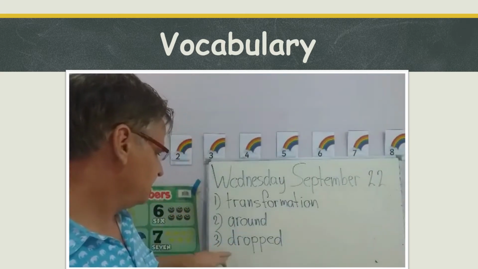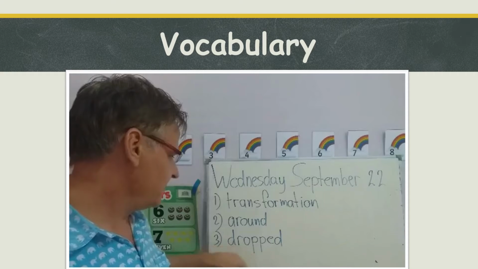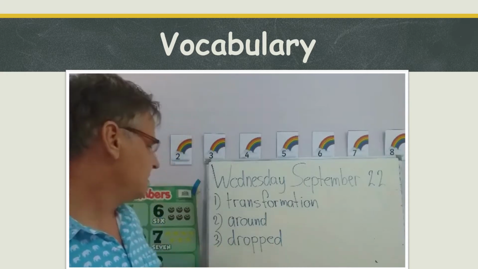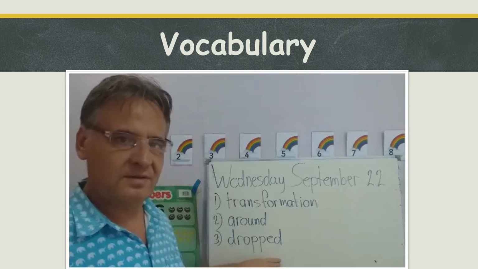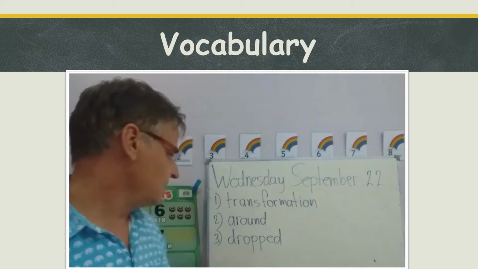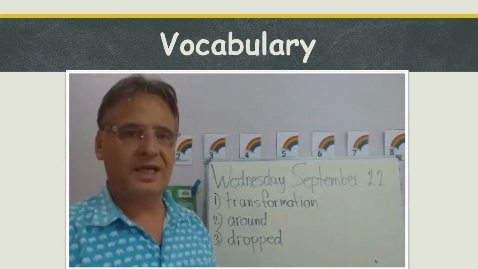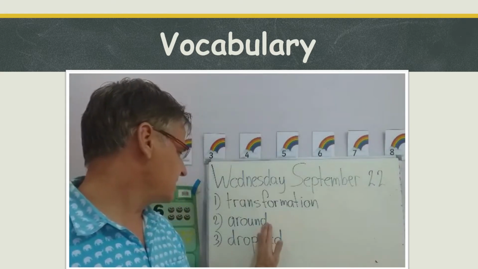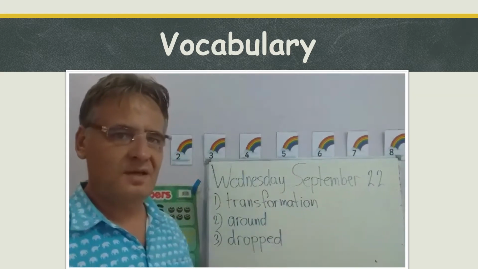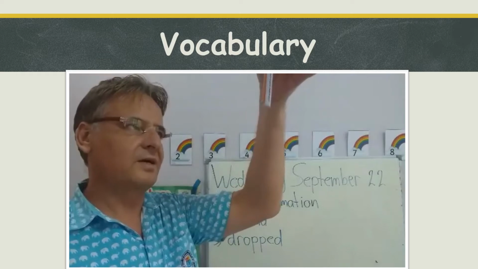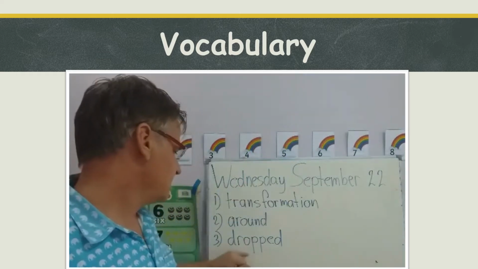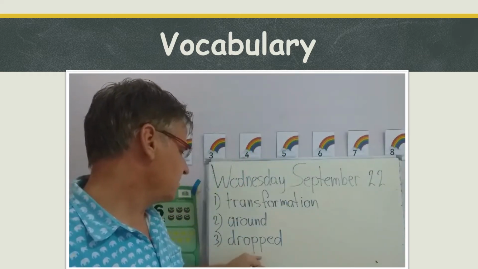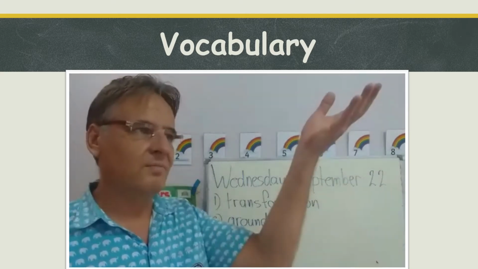Then number three, dropped. Drop is a word in the past tense. This is the present tense word, drop. So drop the marker, drop. In the lesson, we will refer to drop if you drop a ball.